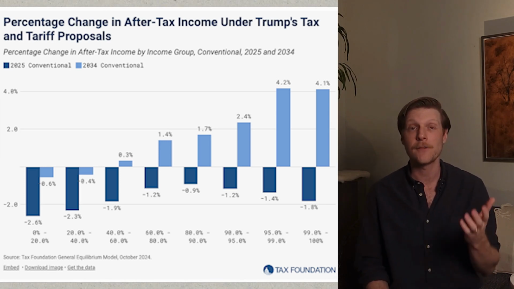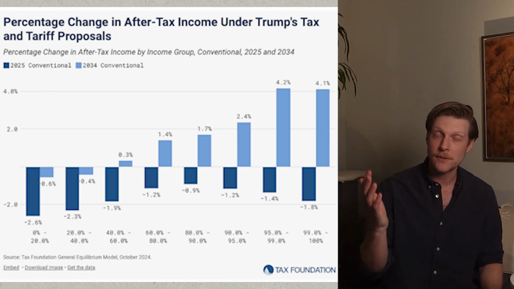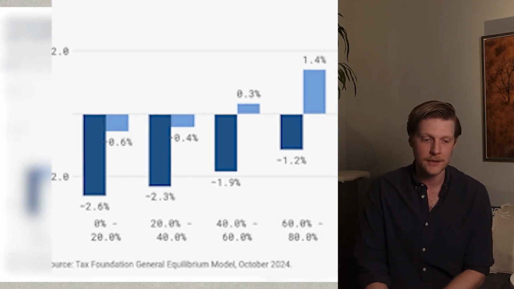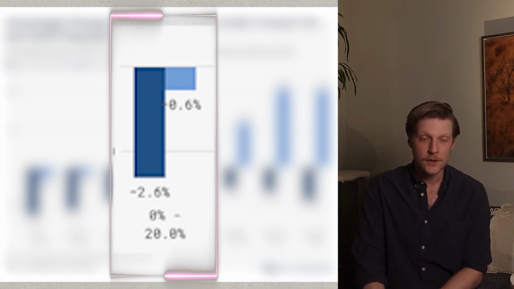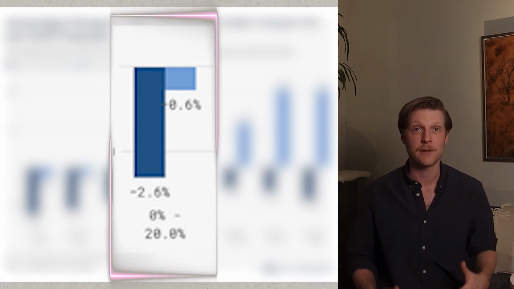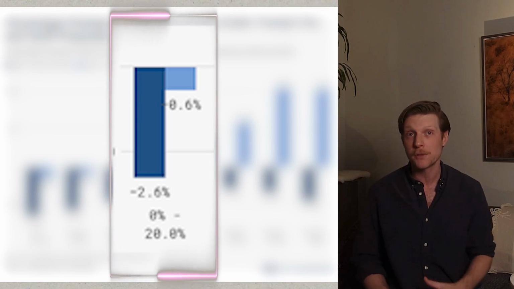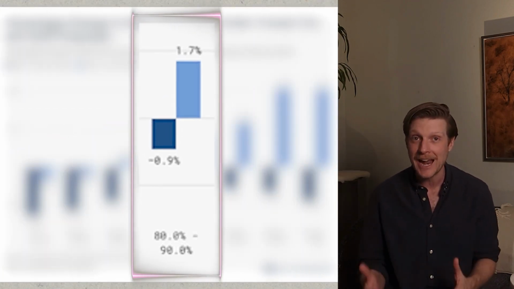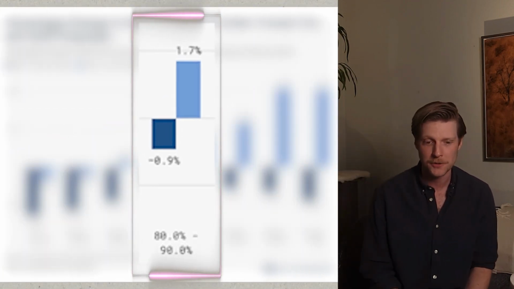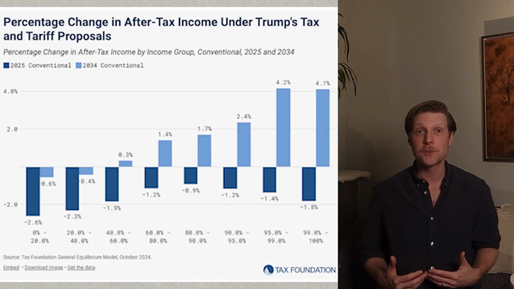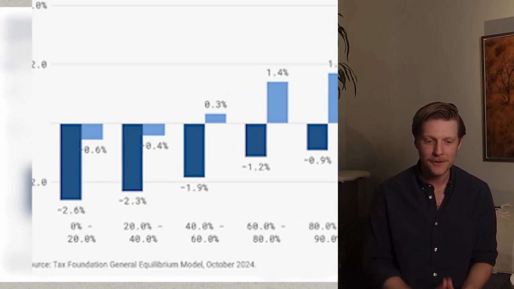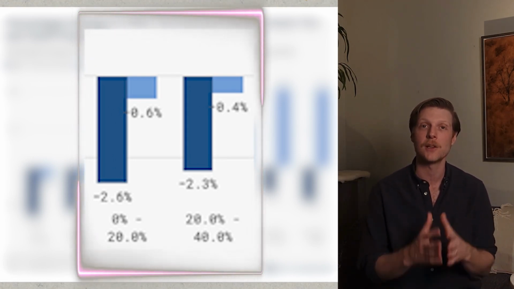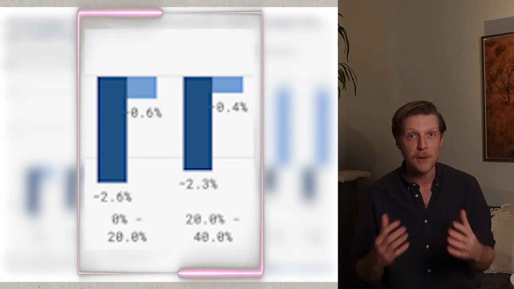So in 2025, across the board, everybody is a net loser. The tariffs are going to have a bigger negative effect than the positive effect of the tax cuts. The biggest effect being at the lowest end of the income bracket. The 0 to 20% quintile is losing 2.6% of their after-tax income after accounting for both the tariffs and the tax cuts. The smallest effect being between 80 and 90% on the upper end of income earners. Now, in the long term, most income groups are going to be a net benefit. However, from 0 to 40%, the bottom two quintiles will still be losing out because the lower end income brackets are affected most by tariffs.